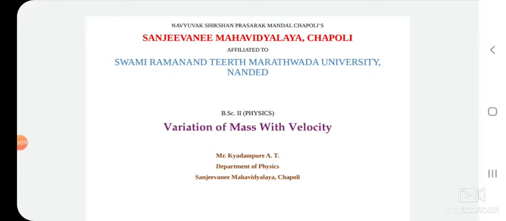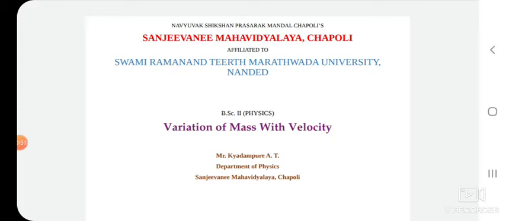In today's lecture, we are going to discuss the variation of mass with velocity, or variation of mass with relativistic velocity. How does mass get affected when we are moving with the velocity of light? If we discuss, our mass is conserved, it does not vary with respect to the motion of that object, but if that mass is moving with the velocity of light, then it gets affected. How that mass gets affected, that we have to derive in this lecture.